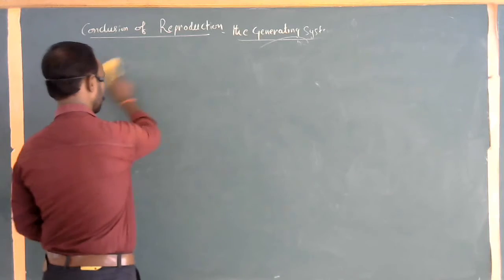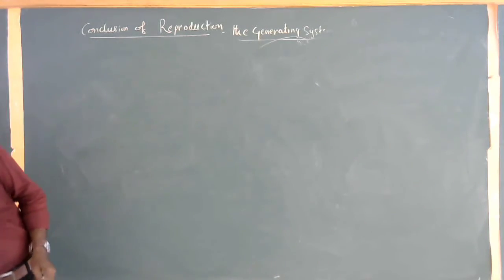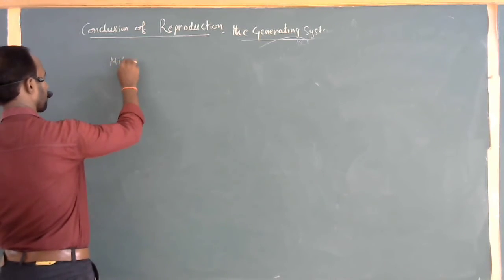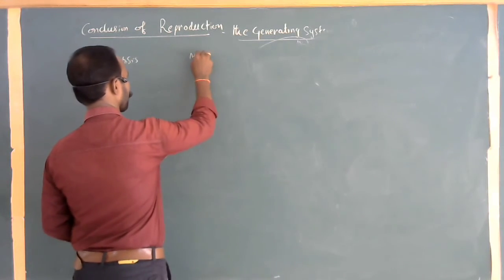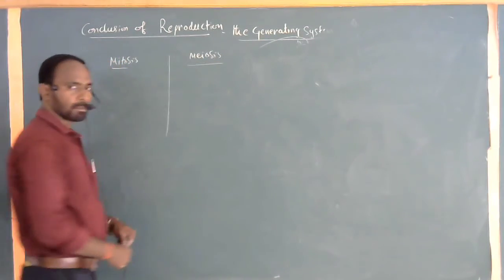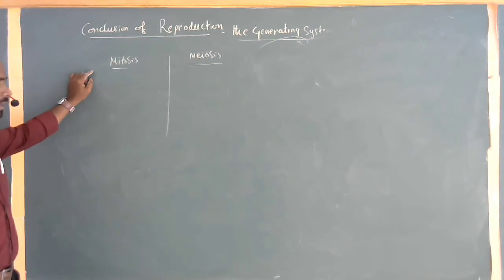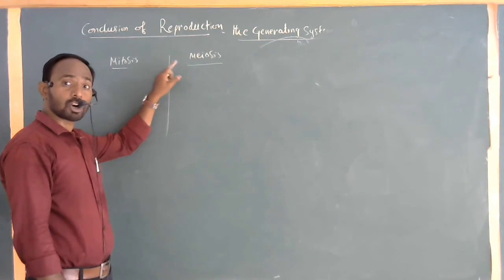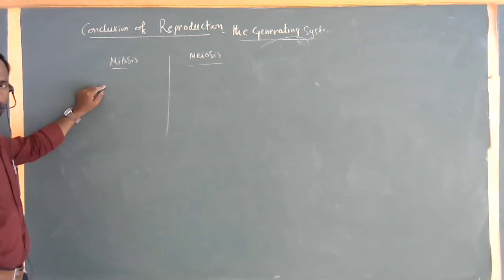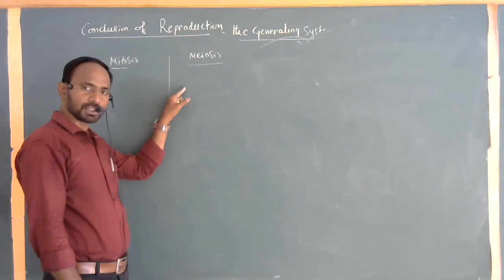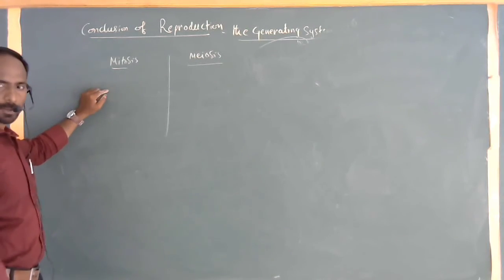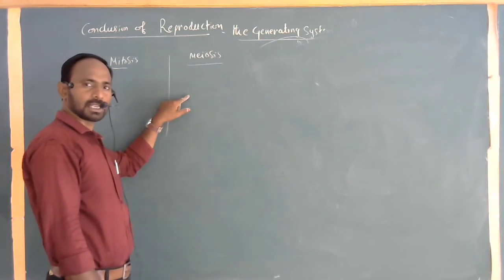Next, the important topic for the final conclusion of this talk: mitosis and meiosis. You know clearly, mitosis occurs in somatic cells. Meiosis occurs in germ cells, or sexual cells, or reproductive cells. At the end of mitosis, two cells are produced. At the end of meiosis, four cells are produced. Two diploid cells are produced in mitosis, and four haploid cells are produced in meiosis.